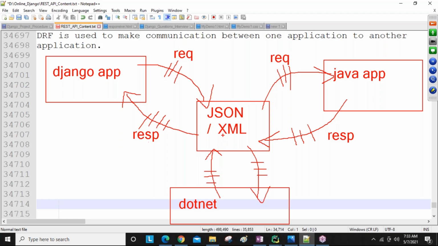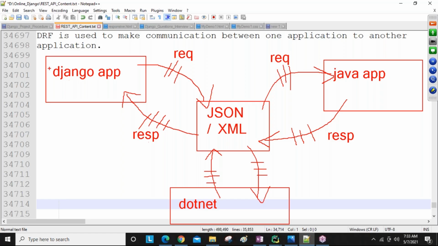If the data is available in JSON or XML format, then the data can be understood by all other languages in the entire world, like Django, Java, .NET, PHP, all of them. So we always communicate our request in JSON format and take the response in the form of JSON. Sending JSON, getting JSON. That is the API developer's primary role.